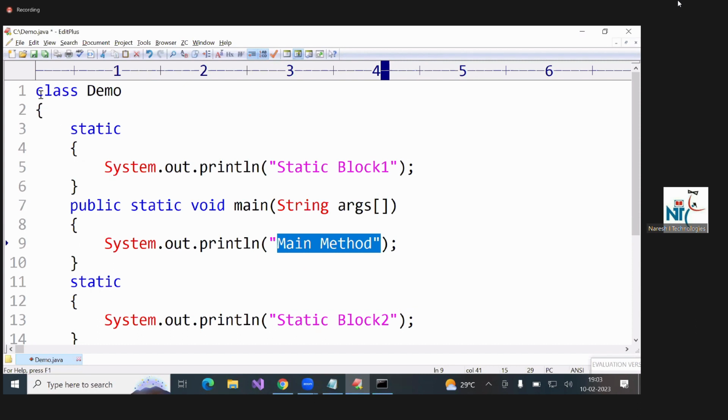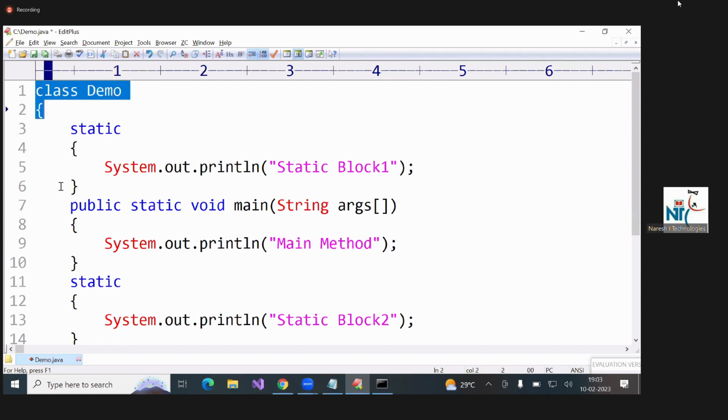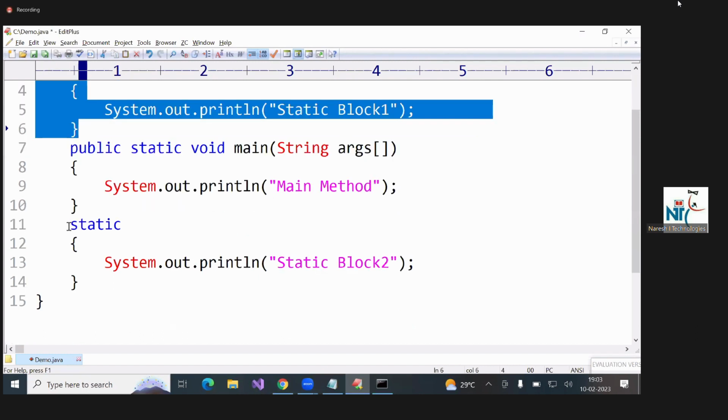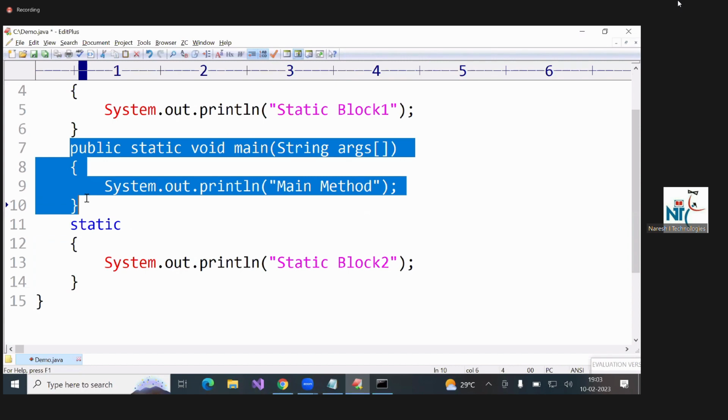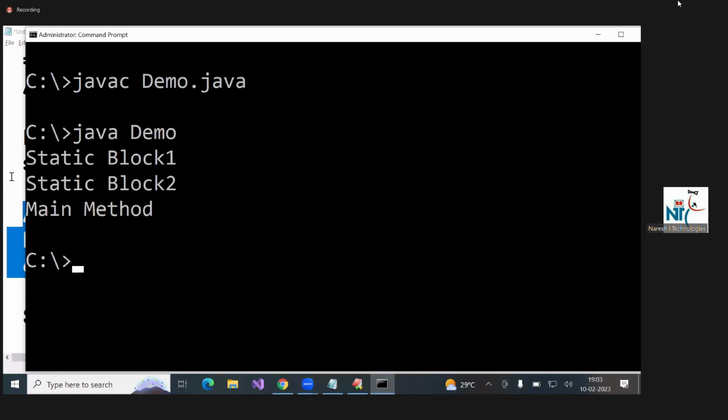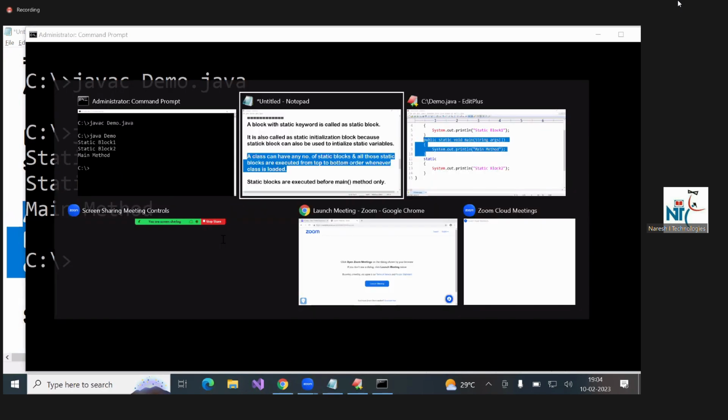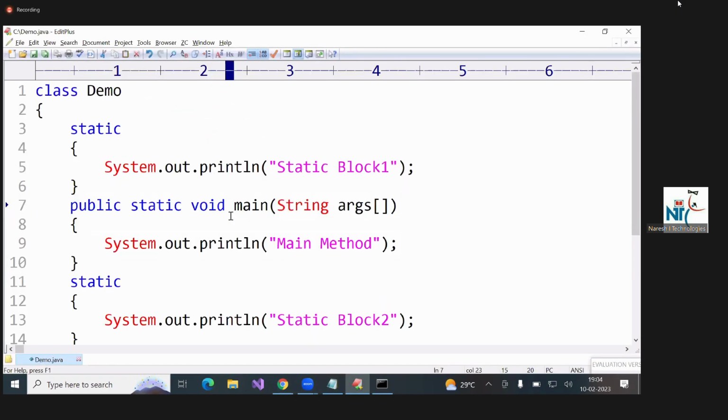Whenever the class is loaded, first static variables, but we don't have a static variable. Next static blocks: this one executed, this one executed. Next the main method. Compilation, execution. See: static block 1, static block 2, main method. What is the purpose? I'll explain.